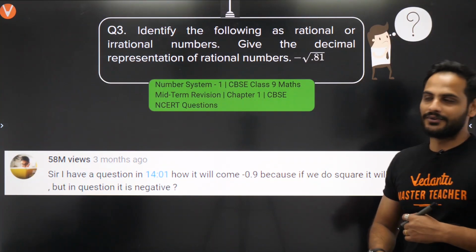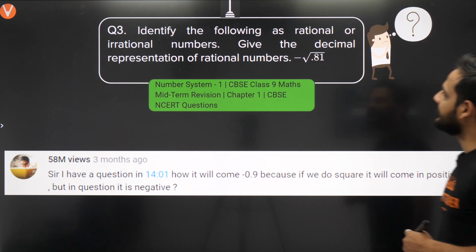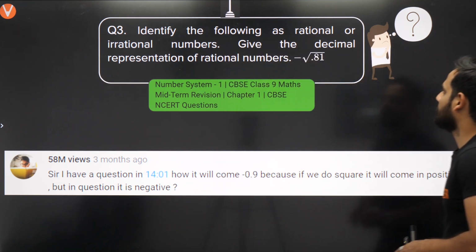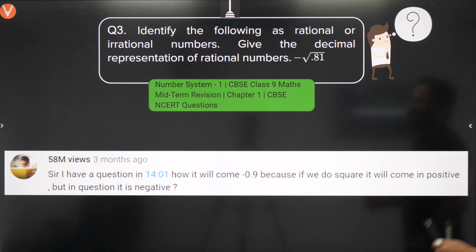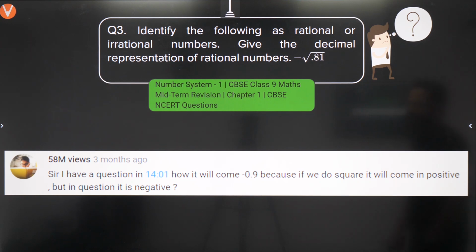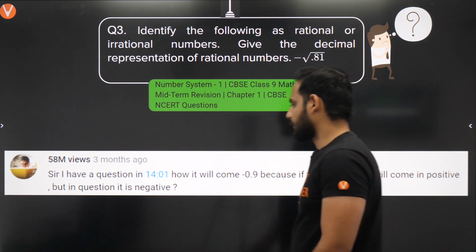Let's solve one more question before that. Identify the following as irrational number. Give the decimal representation of the rational number minus of root 0.81. Now this is a doubt asked to us: sir, I have a question in this part, how will the answer of this become minus of 0.9? Because if we do the square, it will come out positive, but in the question it is negative.